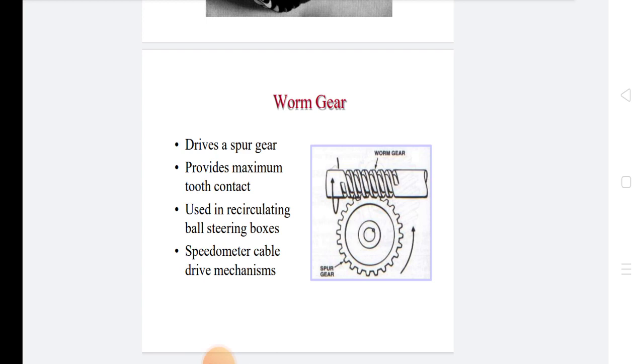Worm gear is a helical gear with concave face to accommodate a portion of worm periphery. The meshing action of a worm gear drive is combination of sliding and rolling, with sliding predominant at higher values of reduction ratios. The worm gear drive is similar to cross helical gear drive, but the worm gear drive has a line or area contact, whereas cross helical gear drive has a point contact. As the worm and worm gear are manufactured to work as a set, they are not interchangeable. The important property of this pair is that it is non-reversible. It means the worm is always driver and worm gear is driven. Okay, thank you.